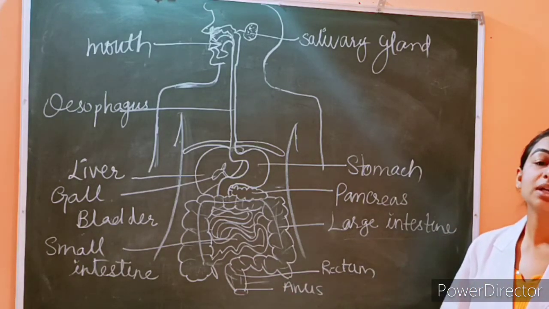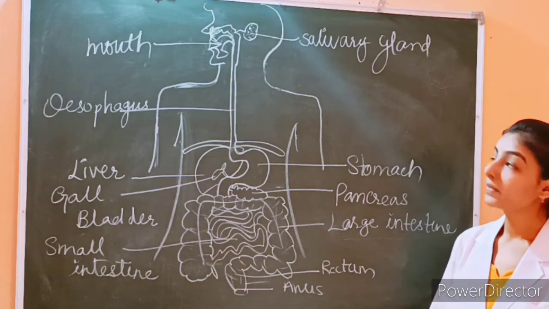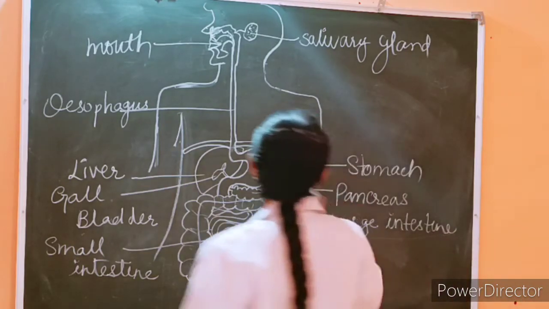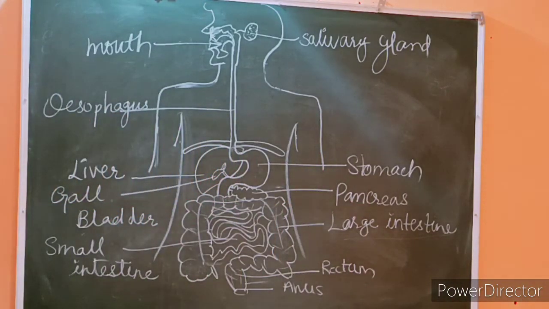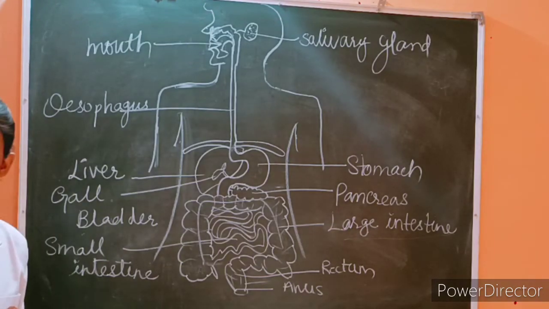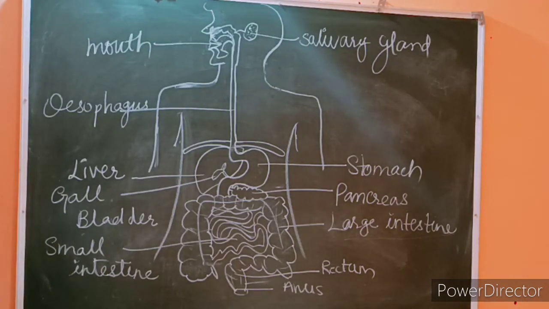So that is how it takes place. First is ingestion, then digestion, then absorption, then assimilation, then egestion. Okay, so these 5 processes we have understood with this digestive system.